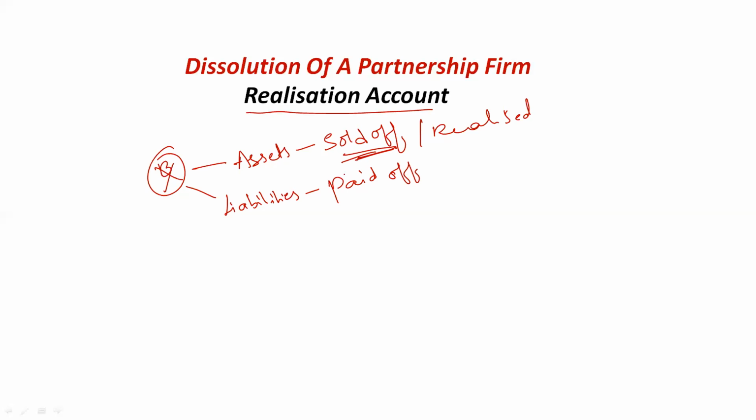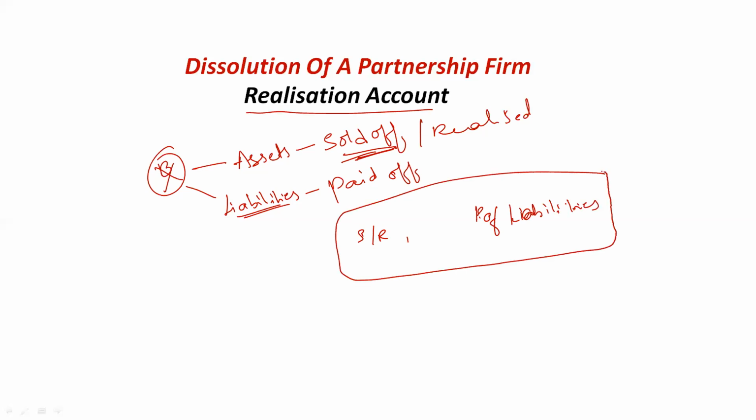If we don't have an excess amount, or if our liabilities are more than assets, then we say it is loss on realization, and the partners of the firm have to pay off the liabilities of the firm. So for selling the assets, realizing the assets and payment of liabilities, we prepare realization account. At last, in the realization account we find out whether we have profit or loss on realization. Clear? This is the concept of realization account.